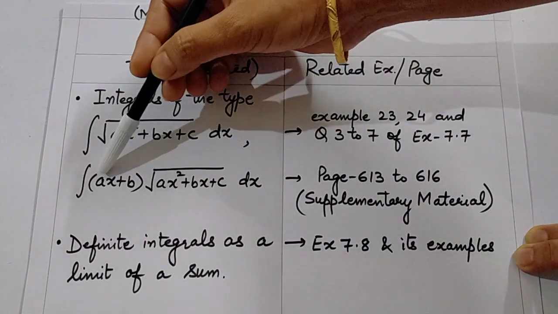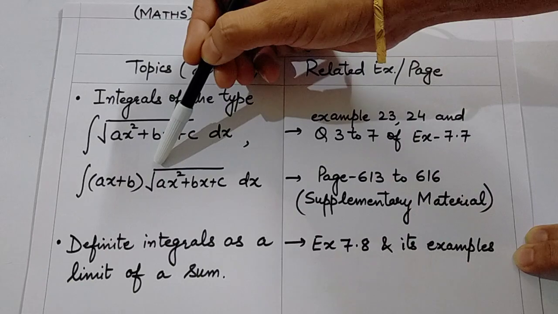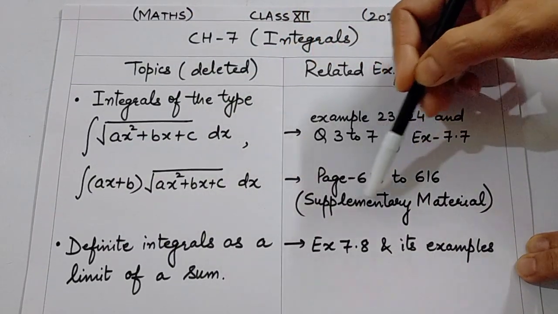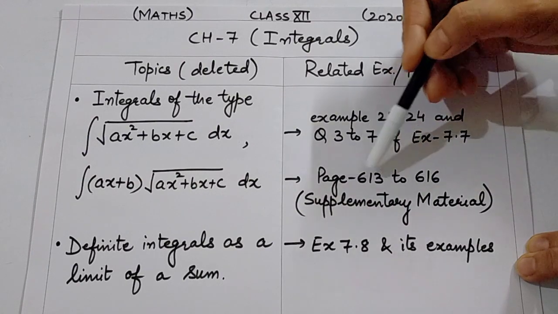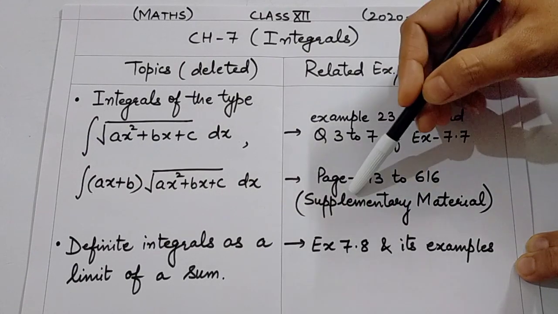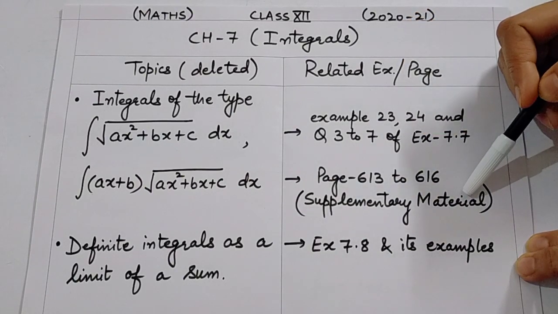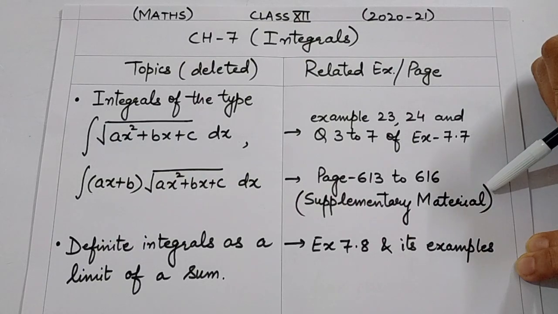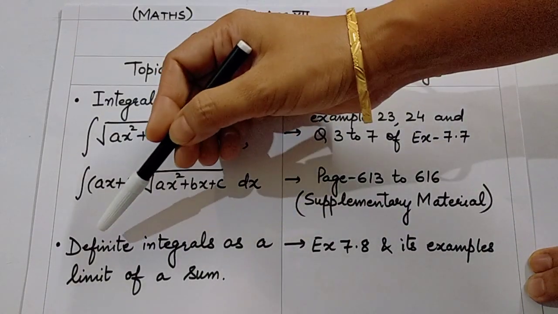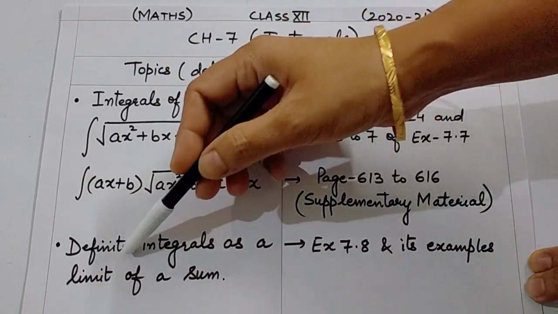The next type is linear into quadratic under the root. It is related to the supplementary material given on page 613 to 616. Supplementary material was added a few years back in the book, and now it is again deleted. The next topic deleted is definite integrals as a limit of a sum.